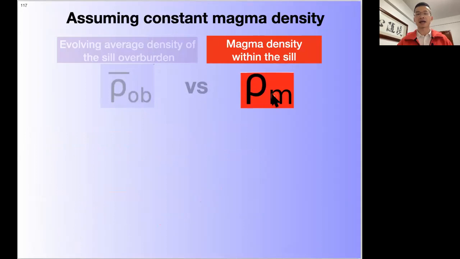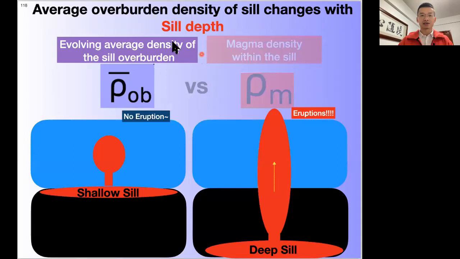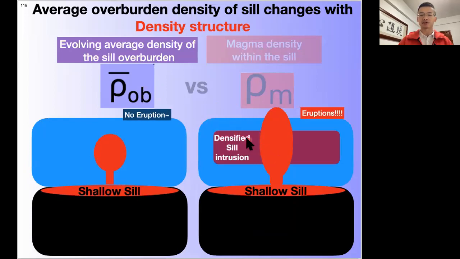We assume a constant magma density for the basaltic magma, and then let's take a look at what controls the average density of the seal overburden. As shown earlier, the depth is important. The deeper the seal, the higher the seal overburden density. Another important thing is the density structure. If part of the crust is replaced by densified seal intrusion, then the overburden density for the same level of seal intrusion could become larger and drive eruptions.